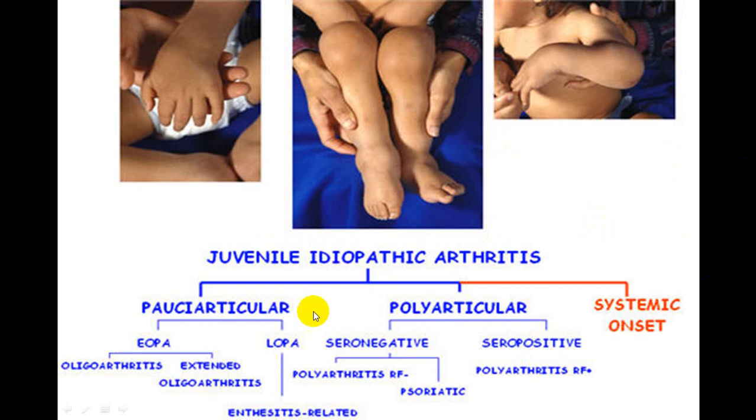So there is another group we call juvenile idiopathic arthritis, which can be pauciarticular, can be polyarticular, and there can be systemic onset. You can have seropositive in polyarticular, seronegative.